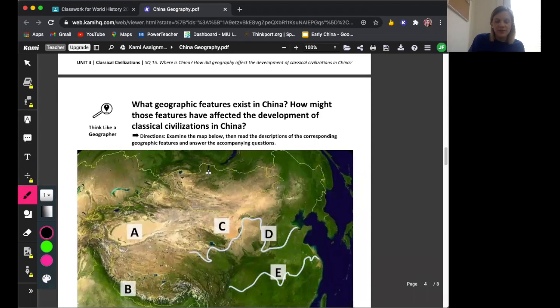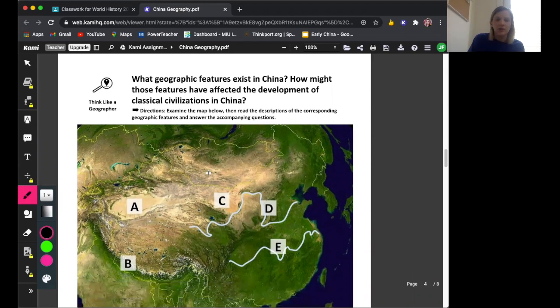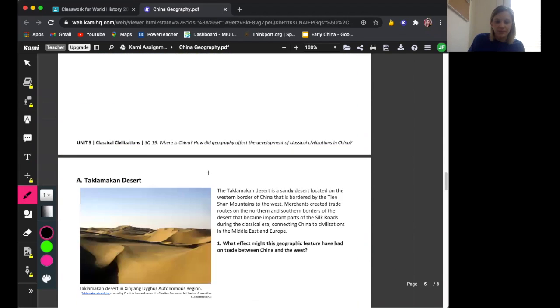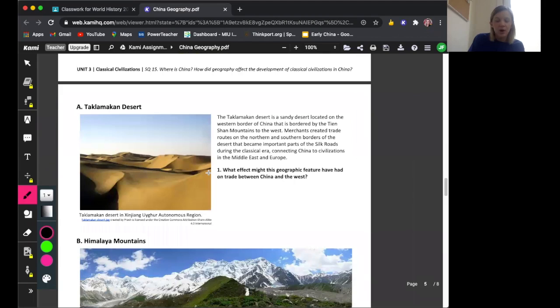So we have this, what geographic features exist in China and how might those features have affected the development of classical civilizations in China. So we have 5 different features, A through E. And they're all described here. So you're going to read a blurb about each of these geographic features, like the Taklamakan Desert.